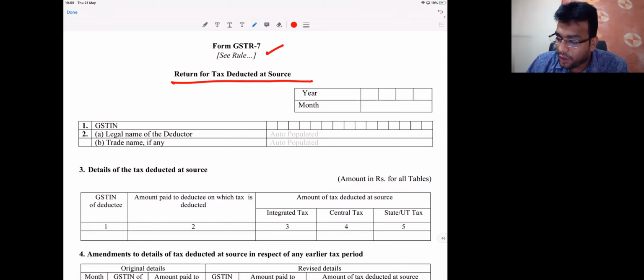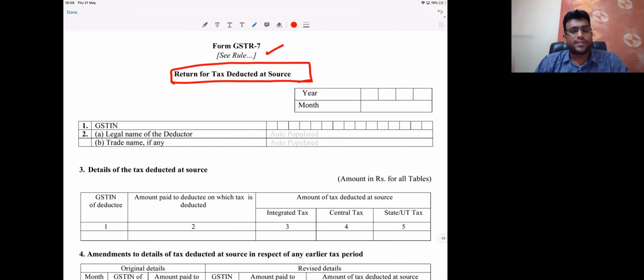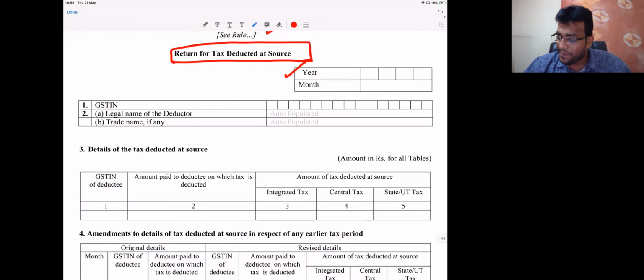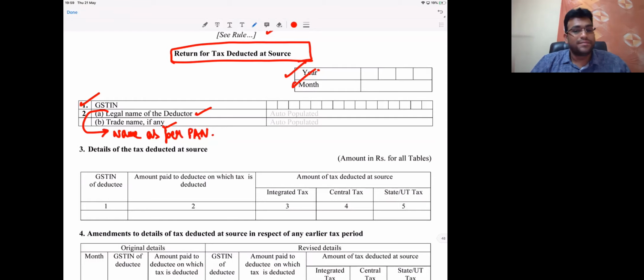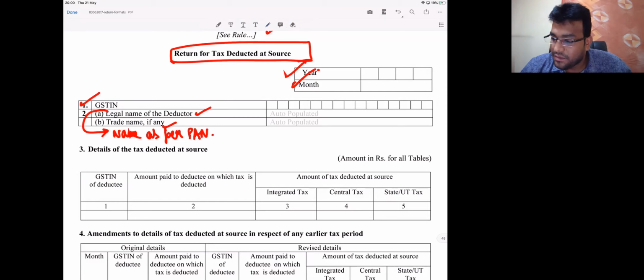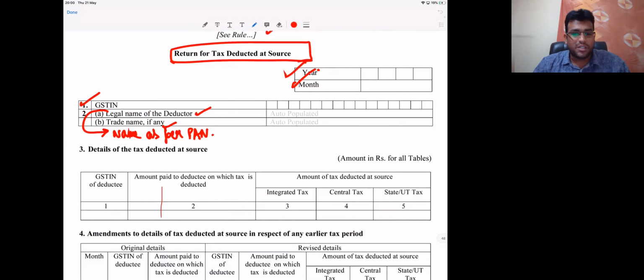GSTR 7, return for what, my dear friends? Tax deducted at source. It was written for TDS. Look at it, what is happening here? Year, month, GSTIN. GSTIN of what? In my example, GSTIN of the government department. Legal name of deductor, trade name if any. Generally they will not have any trade name as such, but legal name will be. Legal name always means what? Name as per PAN, or name as per TAN for that matter. Getting clarity? Come on, see now next.